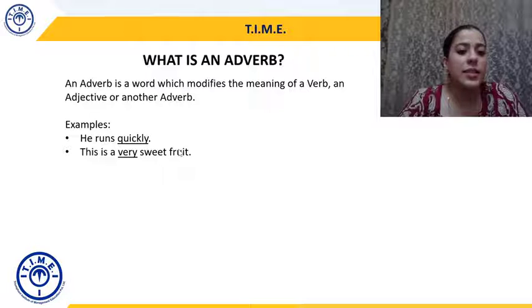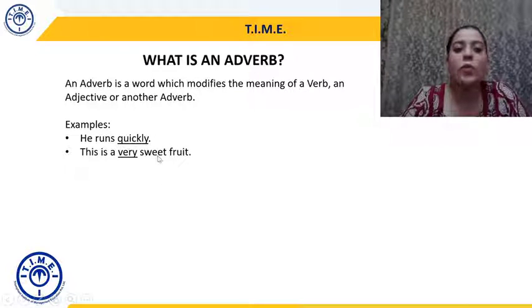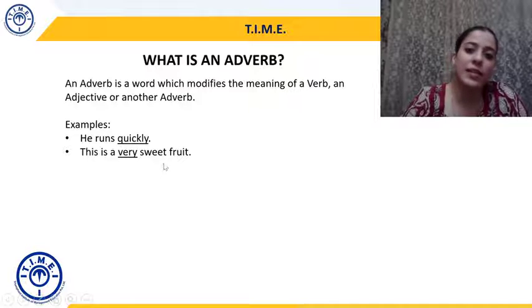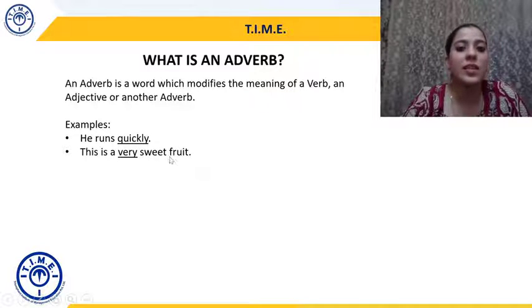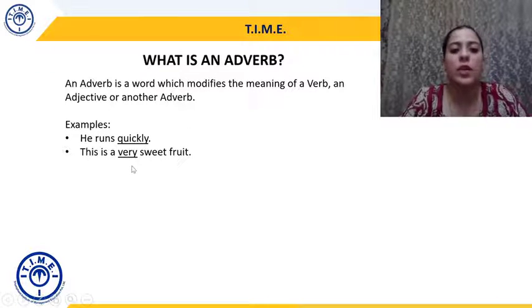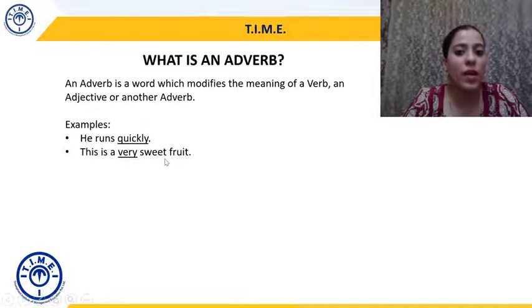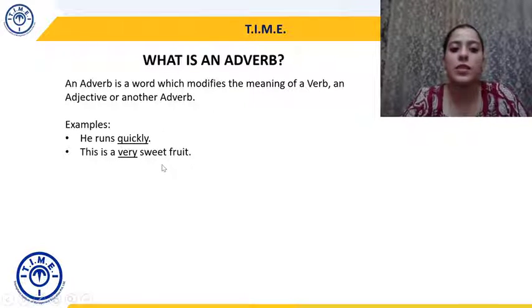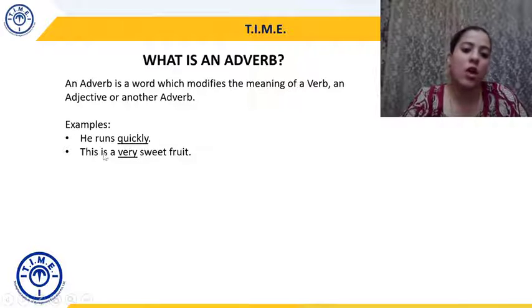Similarly, this is a very sweet fruit. So, as we know from our previous discussions, sweet is an adjective. It is telling me about the nature of the fruit. But to what degree, how sweet is this fruit? The word which gives the answer is very. So, very here is now modifying an adjective. So, this is very sweet, or this is a very sweet fruit.